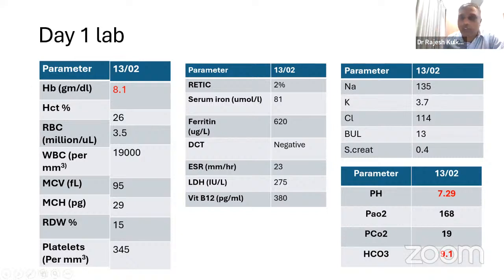So the hemoglobin was low and the electrolytes were okay. The potassium was on the lower side, 3.7, but it was not abnormal anyways. And look at the ABG and can you tell me what you think in the ABG? What is the interpretation of this ABG?